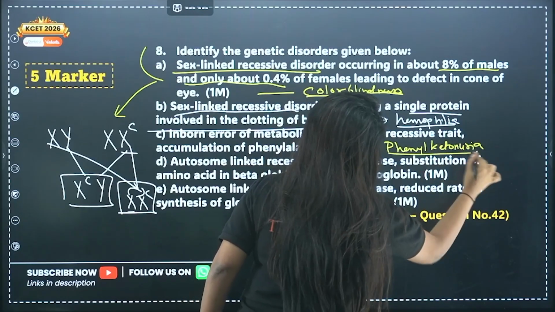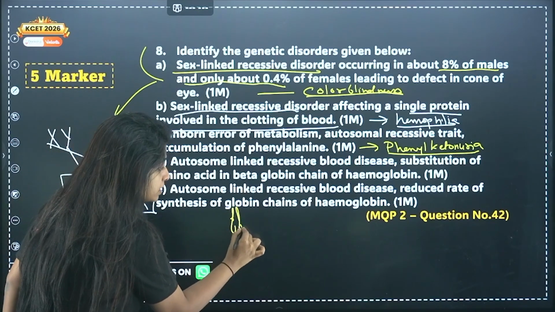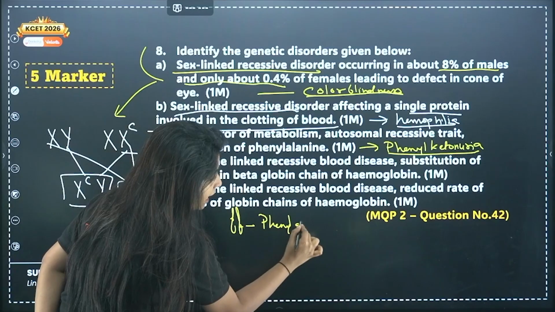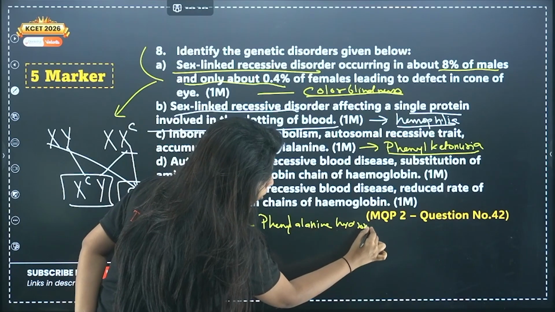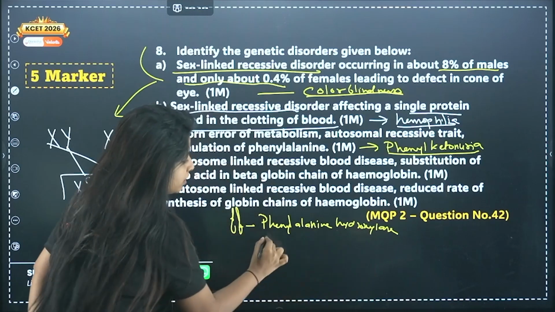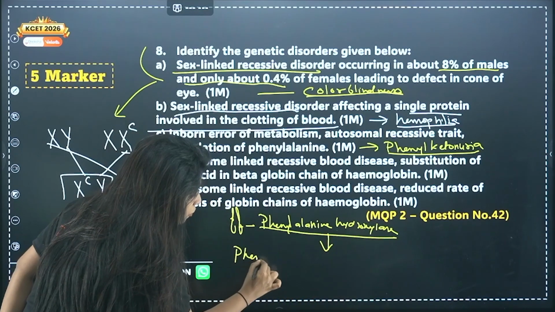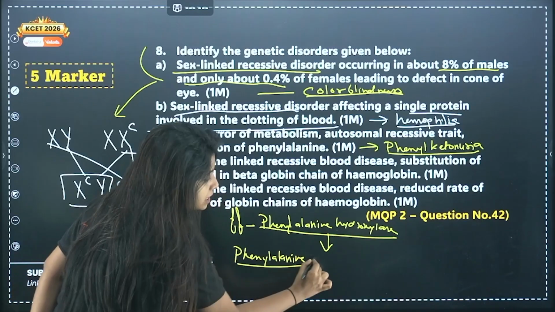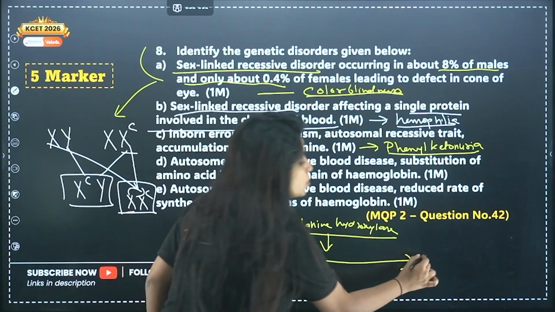Phenylketonuria. What is this disorder, my dear children? In our body, on the autosomes, there is a gene that codes for the enzyme phenylalanine hydroxylase. This enzyme is responsible for the conversion of phenylalanine, an amino acid, to what? Phenylalanine to what, my dear children? To tyrosine.